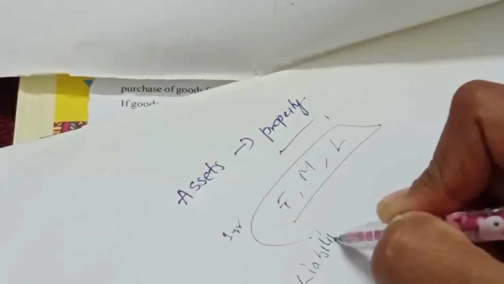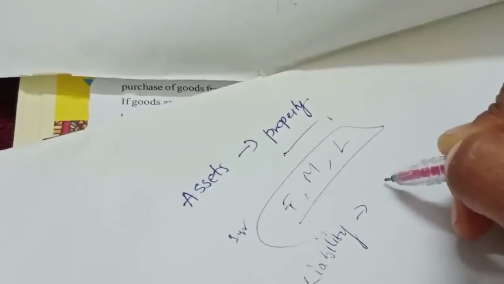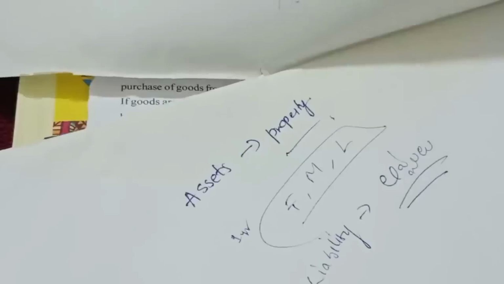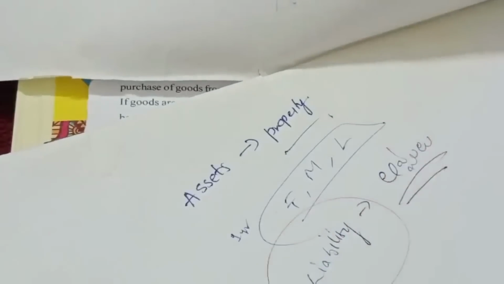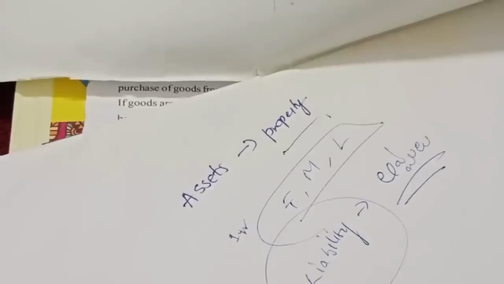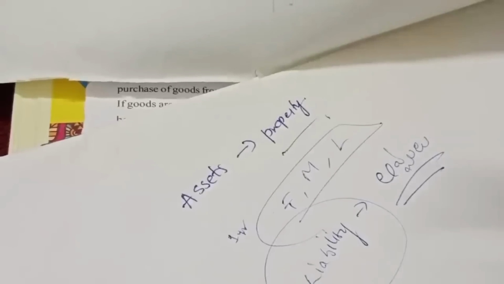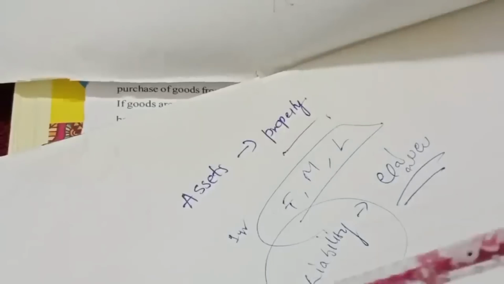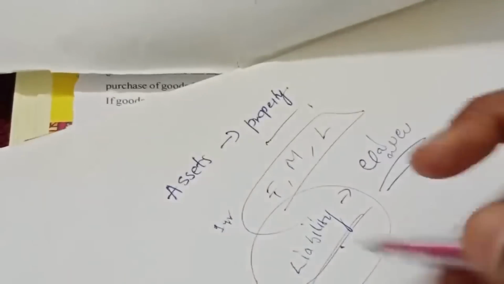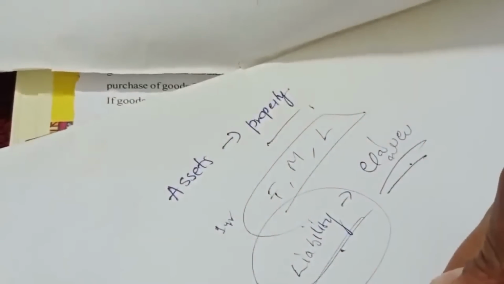Liabilities: what is meant by liability? It is debts, which we need to pay in future. If we have taken a loan, we need to repay that loan amount in future, not now. That is called a liability. Liability means debts. Next, what should you remember? Incomes.